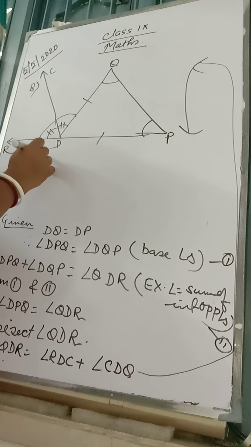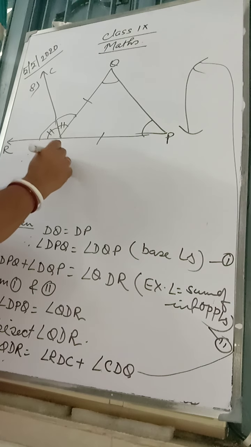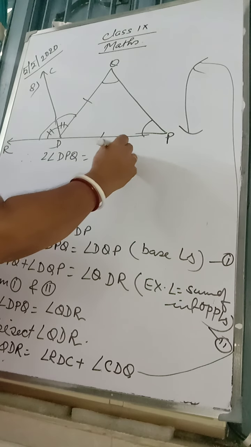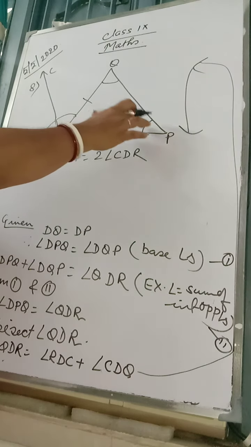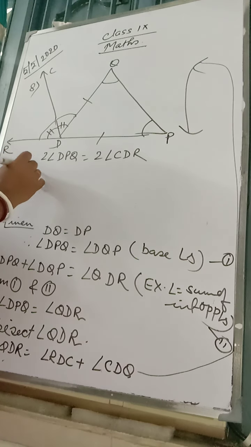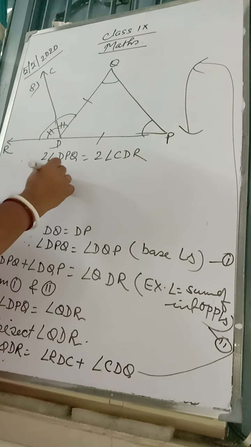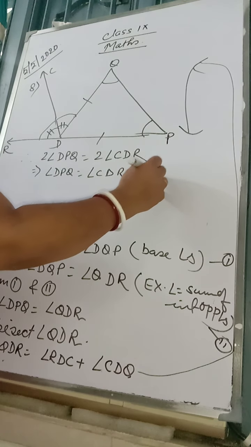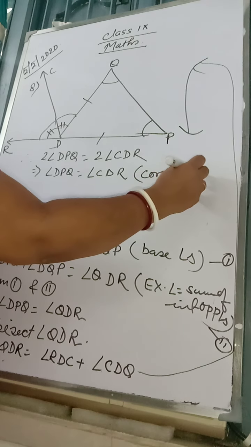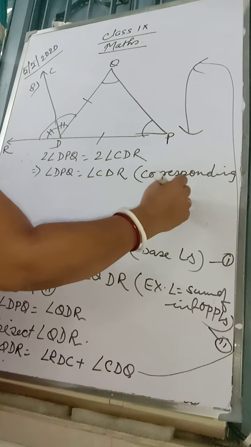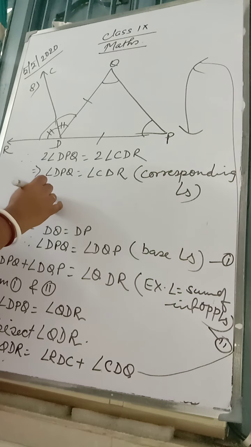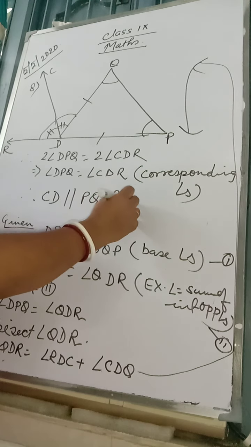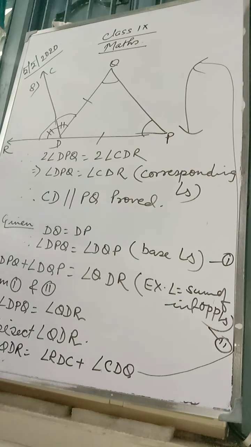Or we can write 2 angle DPQ is equal to 2 angle CDR. 2 this is equal to 2 this. Or angle DPQ is equal to angle CDR. Which type of angles are they? Corresponding angles. So that's what, CD parallel to PQ proved. This only we had to prove, that these lines are parallel.